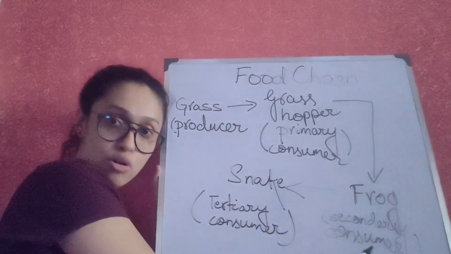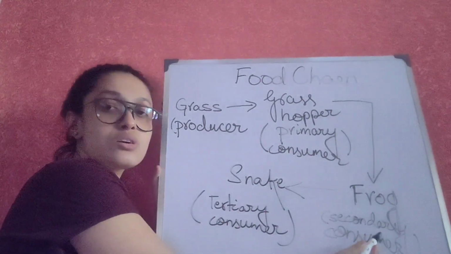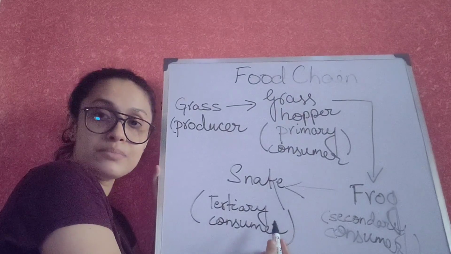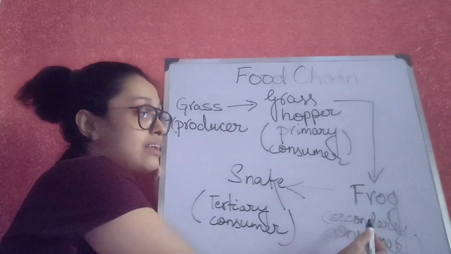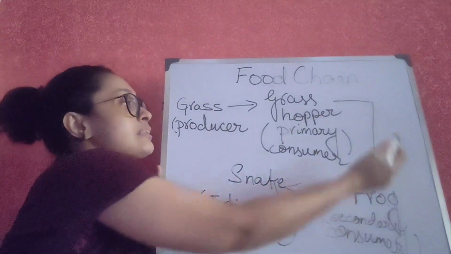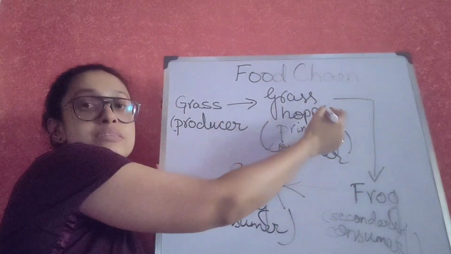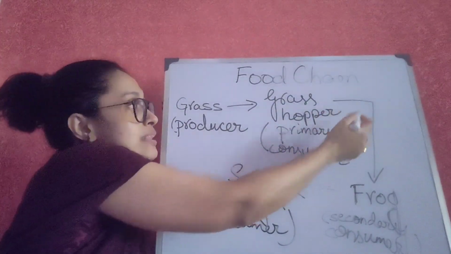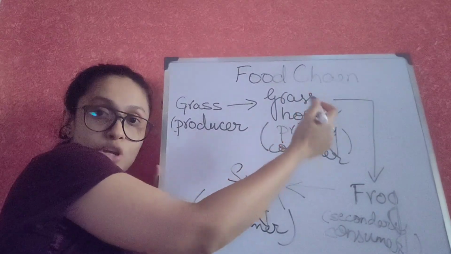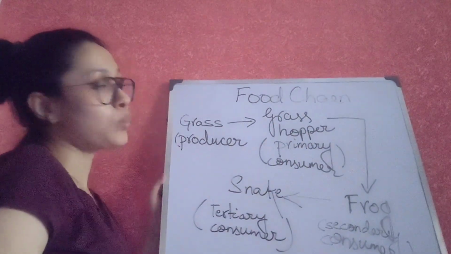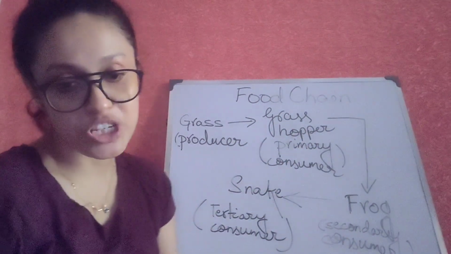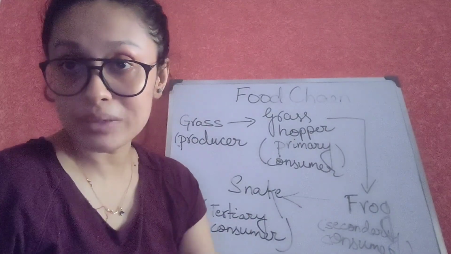If I look at frog, it is the food for its higher level organism, that is snake, and it does eat the organism lower to its level, that is the grasshopper. So this is what we mean by a food chain. I hope that's clear to you.